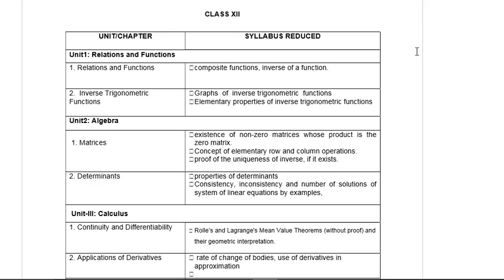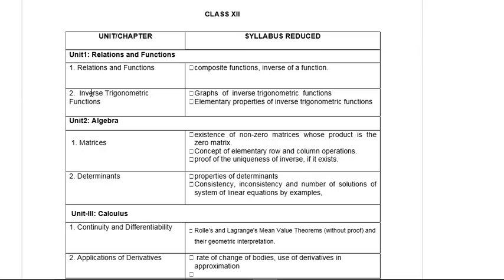So you can log in to cbseacademic.nic.in. There you will find all the changes which are made for other subjects also. So let us start with mathematics. Your first chapter is relations and functions.